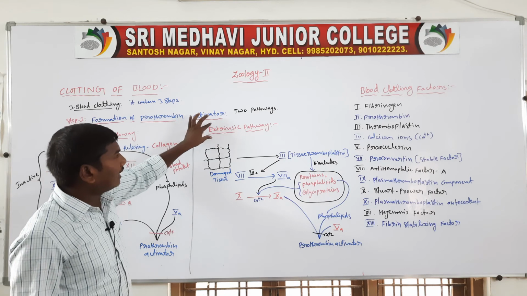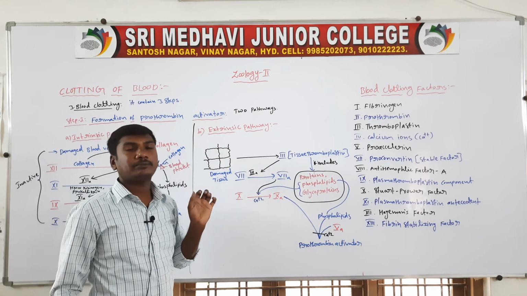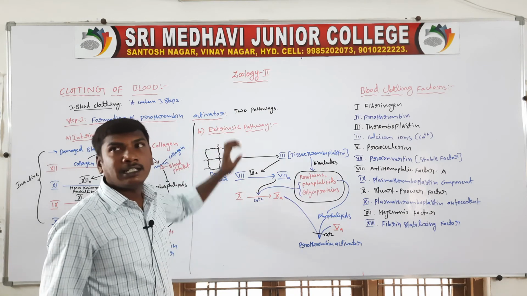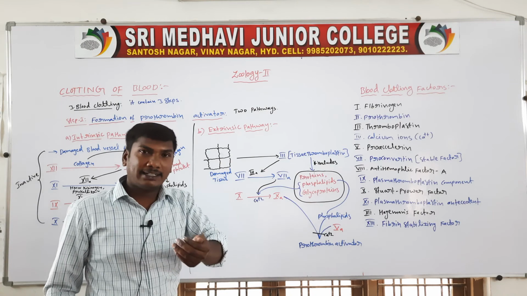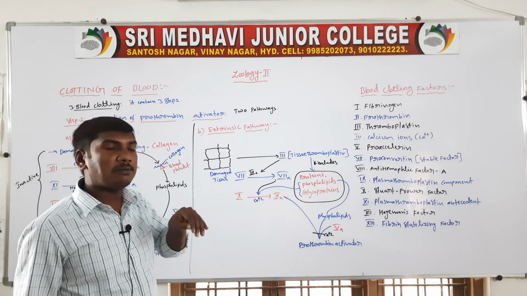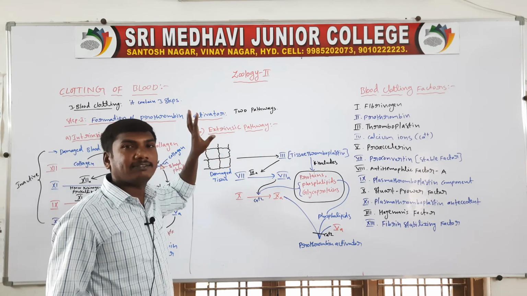Next, the second one: the extrinsic pathway. The extrinsic pathway means the prothrombin activator is formed outside the blood.